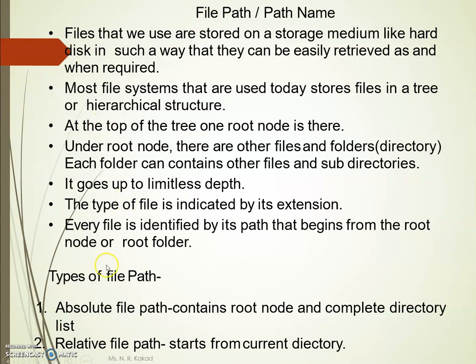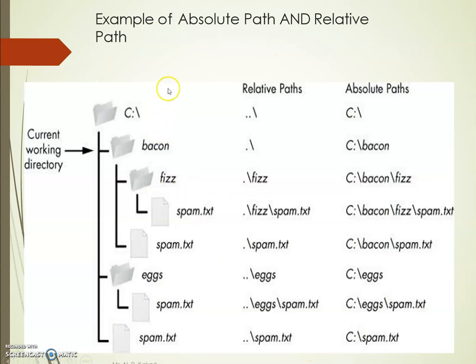There are two types of file paths: the absolute file path and the relative file path. The absolute file path is the full file path. It contains a root node and the complete directory list. A relative path starts from the current directory. We will see an example of an absolute path and a relative path.